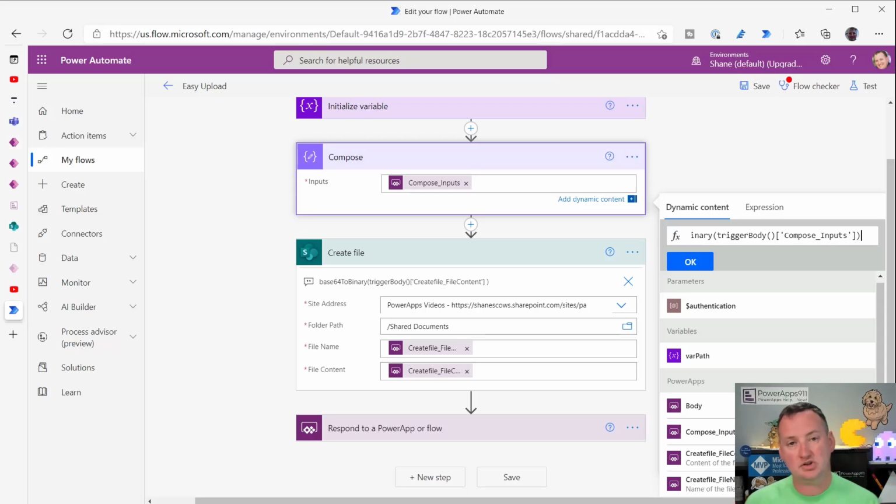So this is something I didn't show in that original video because I didn't really realize how that would work. But now that works that way. And that's it. That will convert the file, and now you use that as the file content, and SharePoint will create the file.